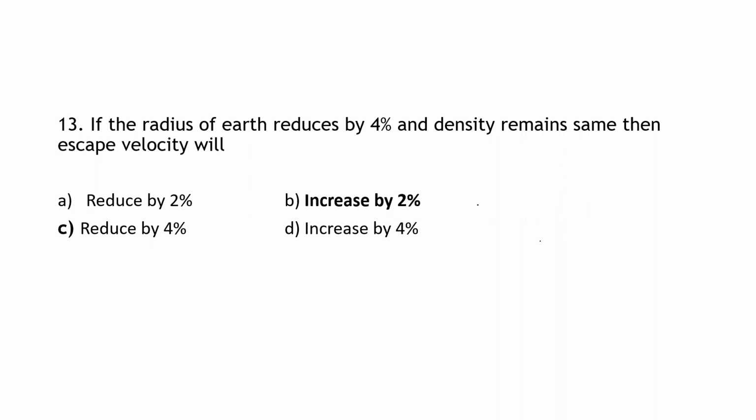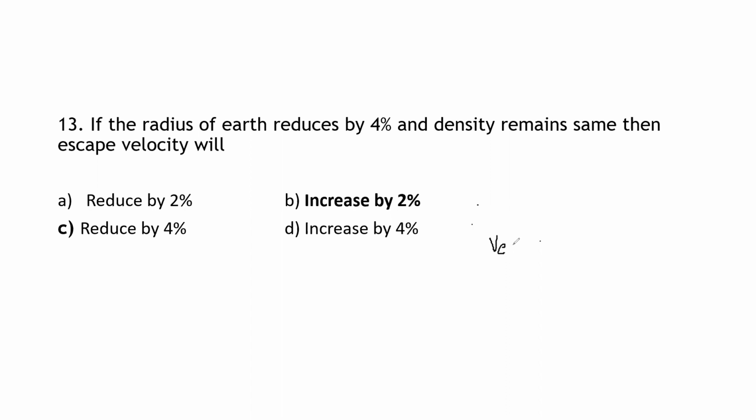So what they are saying is, if the radius of the Earth reduces by 4% and the density remains the same, then escape velocity.